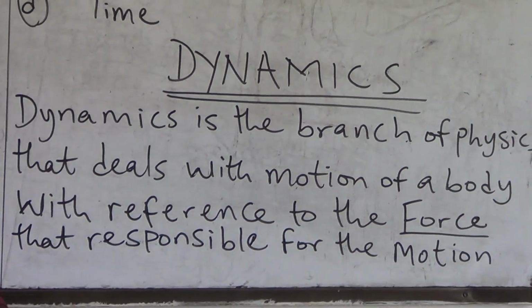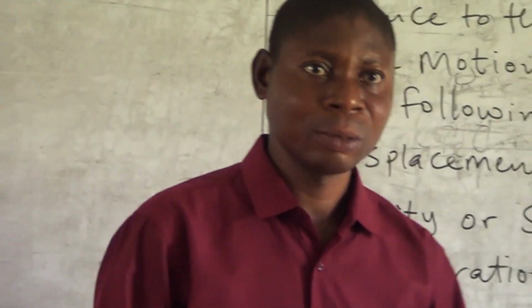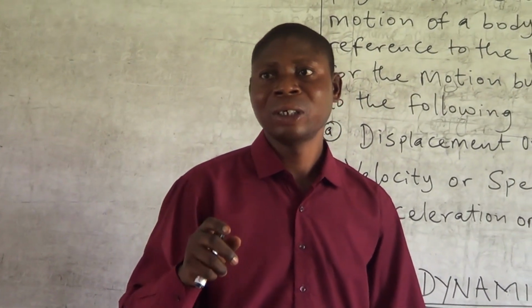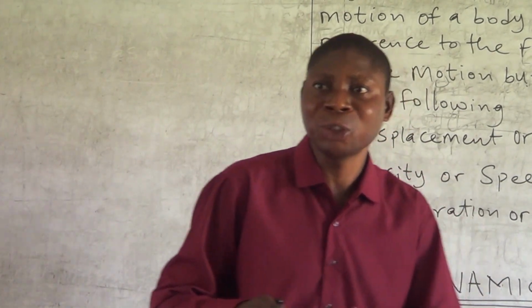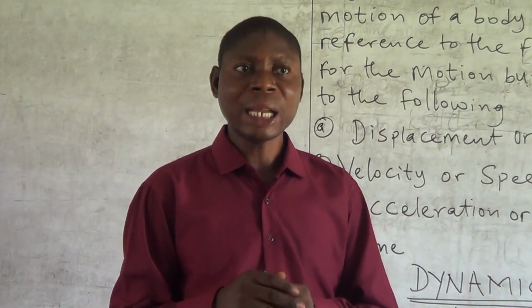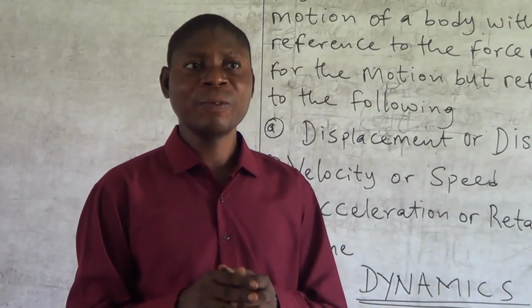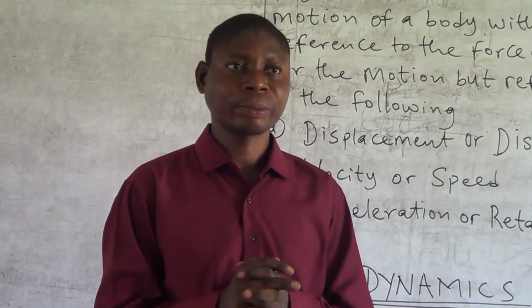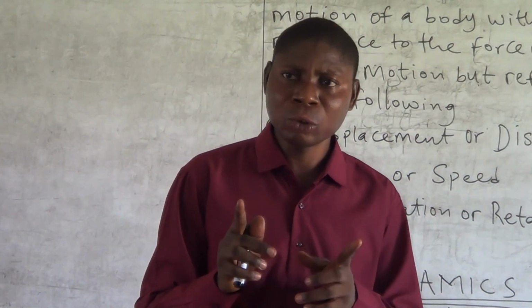Now, we want to discuss force. I told you, force in motion is an agent that makes motion occur. Now, I want to define force for you. I want you to know something.